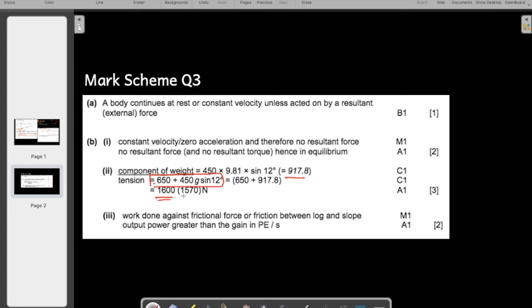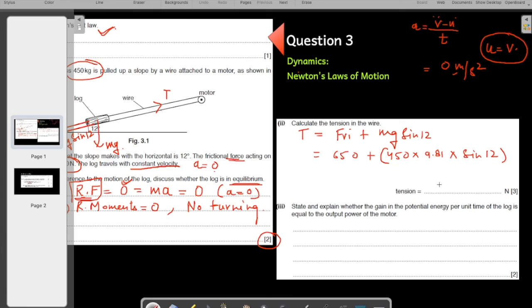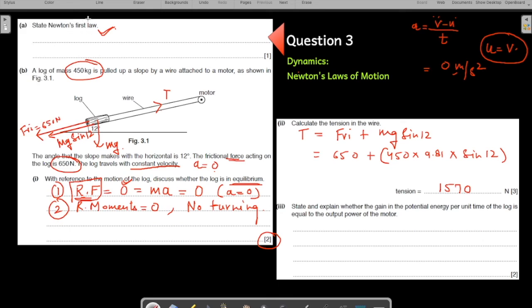Your answer should be around 1570 on your calculators, or 1600 when you round it to 3 significant figures. So let us carry on with 1570. 1570 newtons. If we say 1570 newtons, it's 100% correct, right? Do not worry about it.